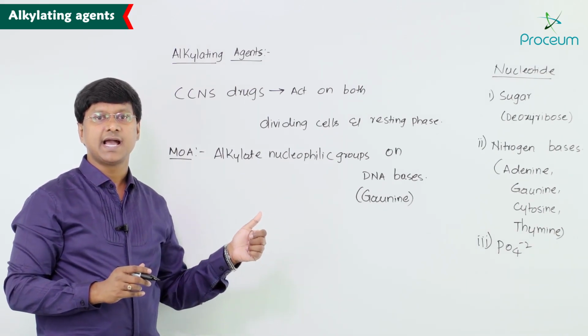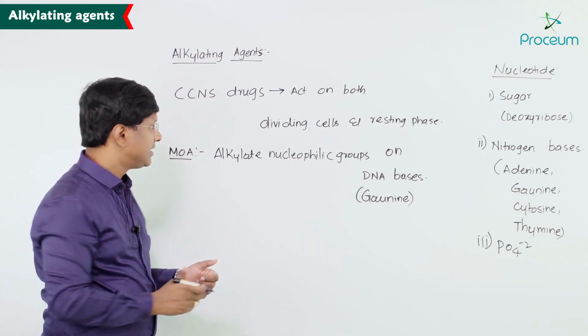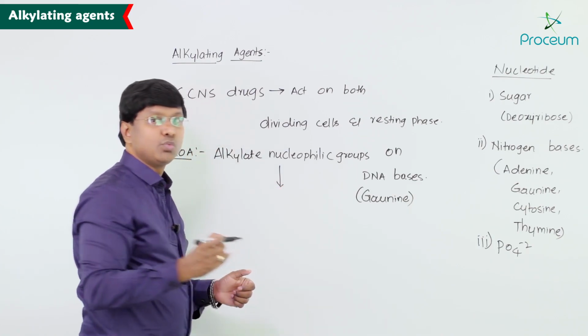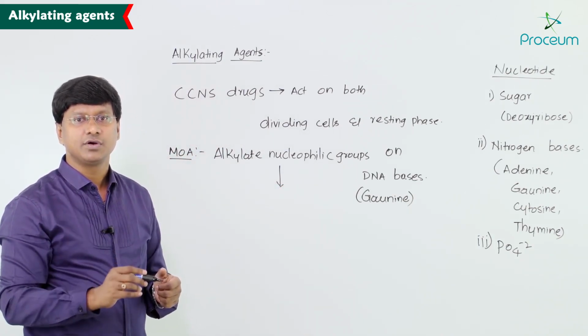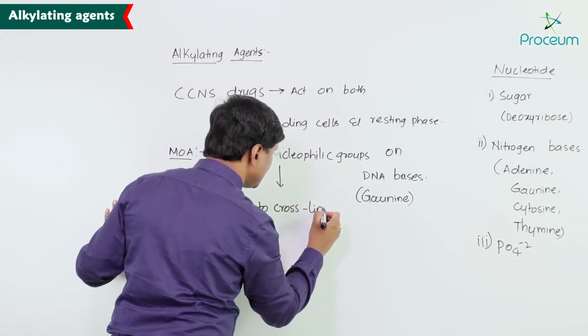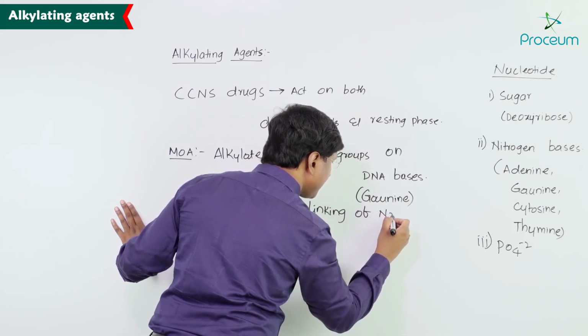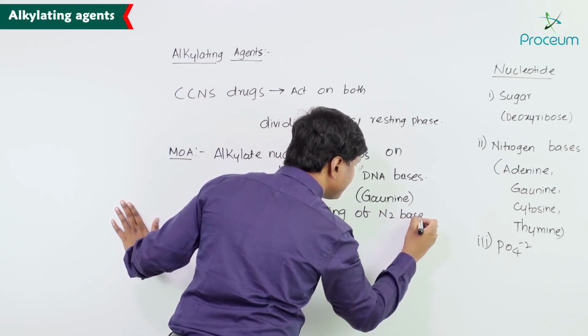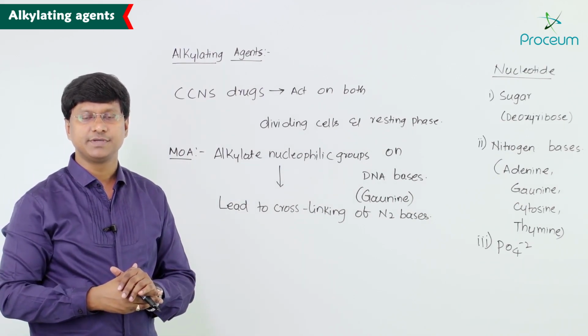So these drugs alkylate the nucleophilic groups on the nitrogen bases, and thereby what will happen? Once the alkylation occurs, that will lead to cross-linking of the nitrogen bases.